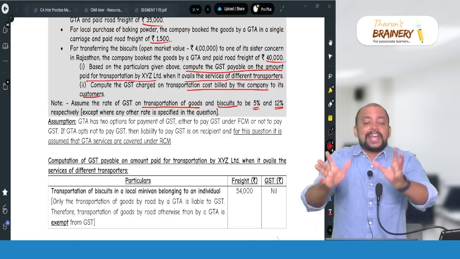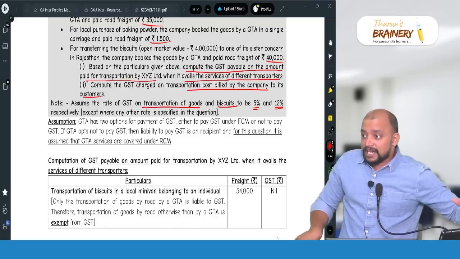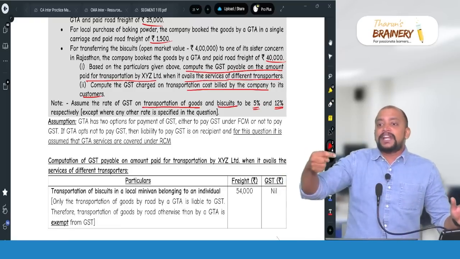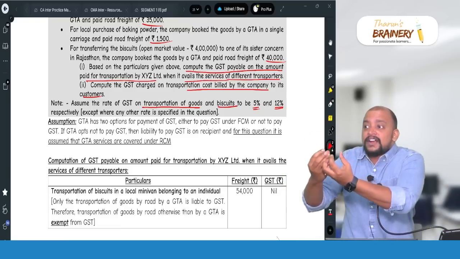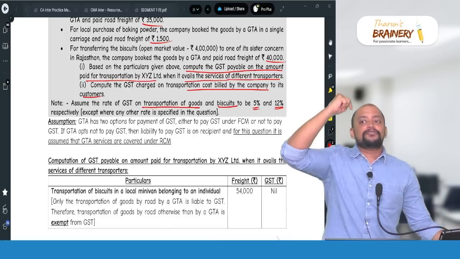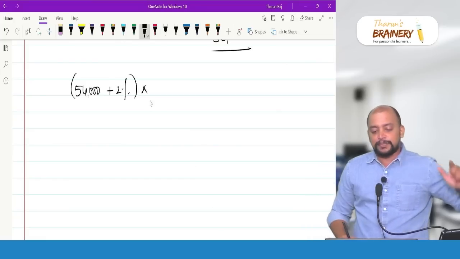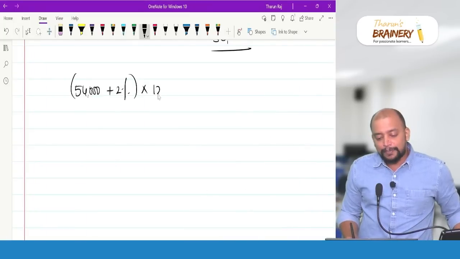I told many times, when our expenditure is exempted, it does not mean when we recover that expense, that expense is also exempted. That expenditure when we recover, the character of that expenditure is derived from the main supply. So the main supply is sale of biscuits. So therefore, even though exempted, when we recover it from the recipient, it will be taxable at the rate applicable to biscuits, that is 12%.